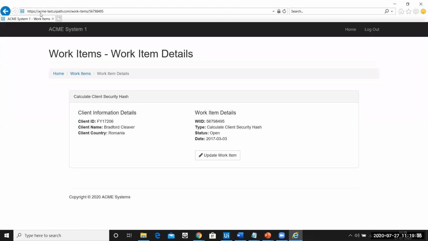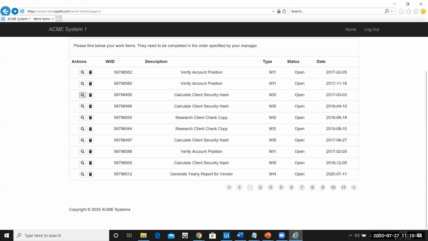Again, see the URL. The URL is acme-test.uipath.com/work item/a number. What is this number? This number is WIID element. There is one more WIF element. I'll click on this. Again, see this URL.